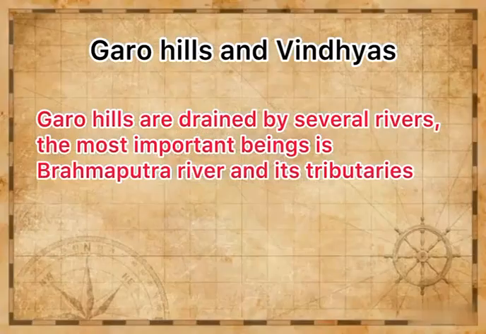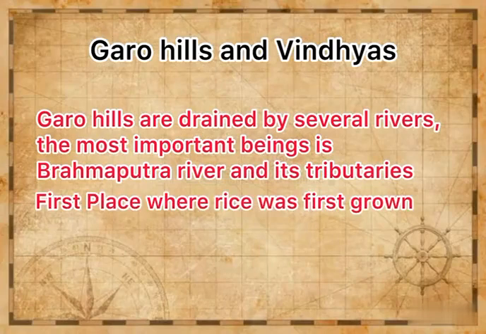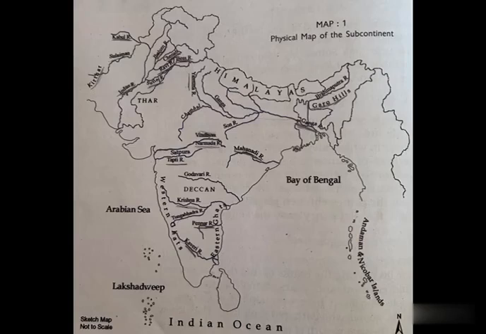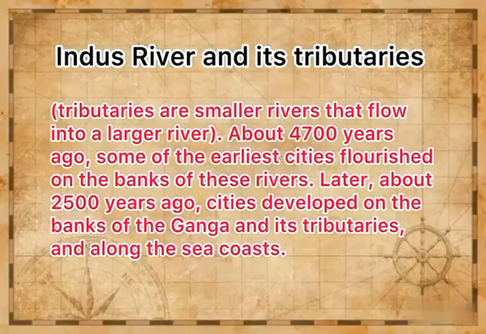Garo hills are drained by several rivers. The most important is the Brahmaputra river and its tributaries, the first place where rice was first grown. Next is the Indus river and its tributaries. Now let us locate them on the map. Tributaries, meaning, are the small rivers that flow into a large river.